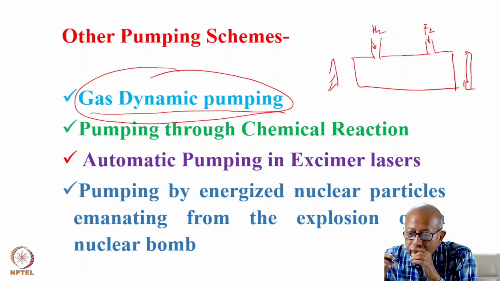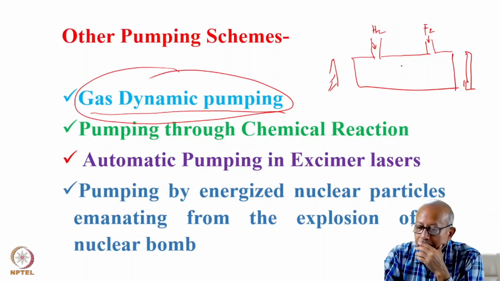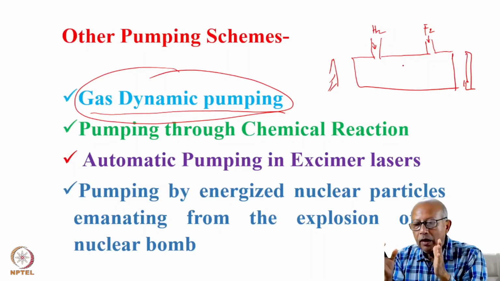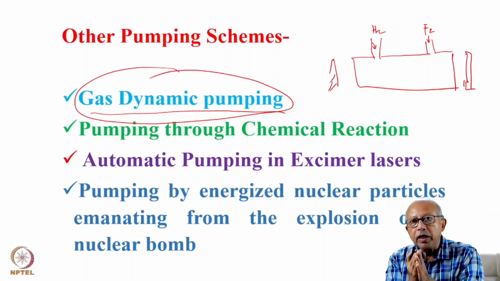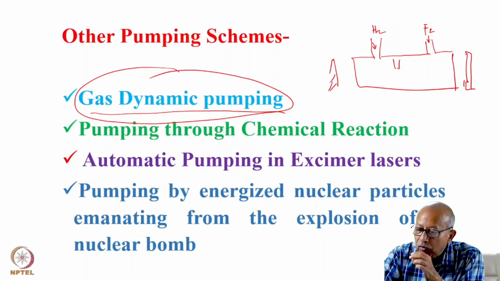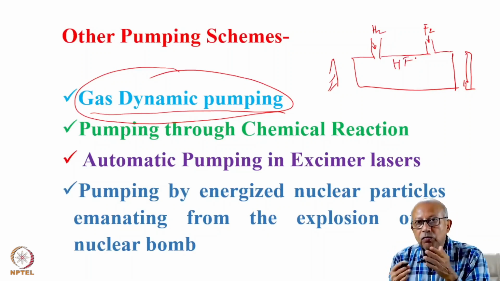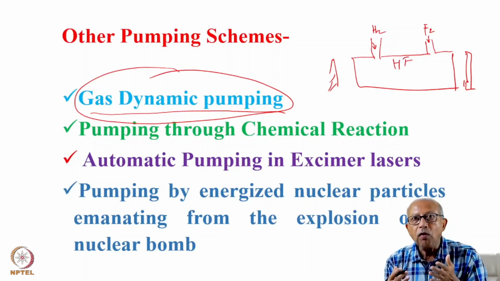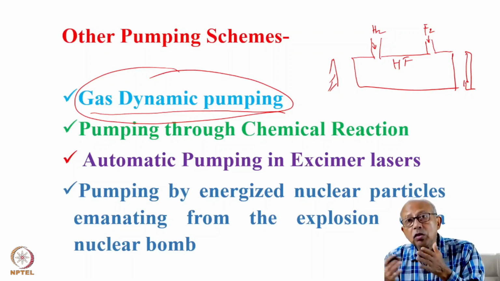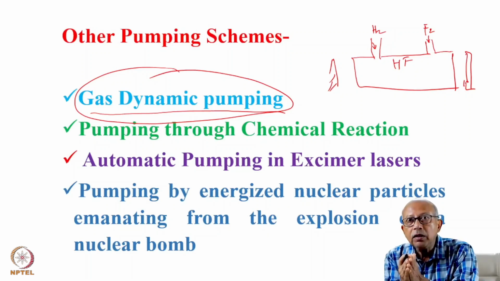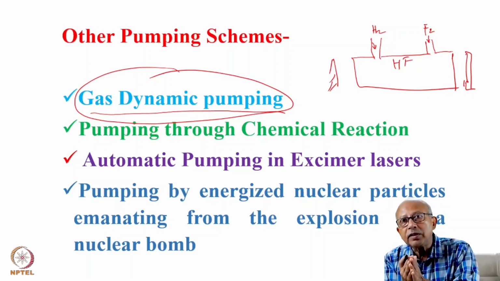Hydrogen and fluorine are introduced here and they undergo a chemical reaction, and hydrogen fluoride gas is formed. This is actually formed in the excited state.